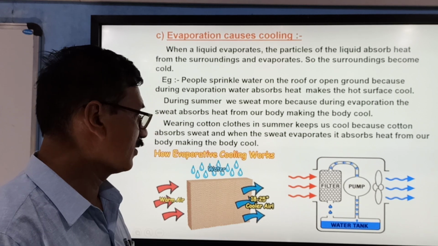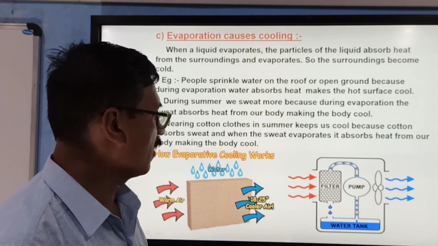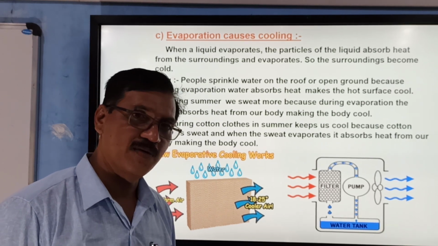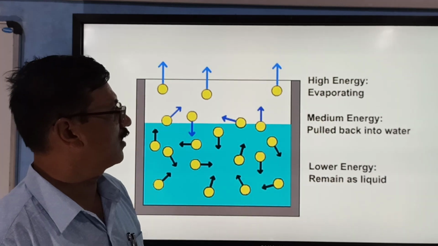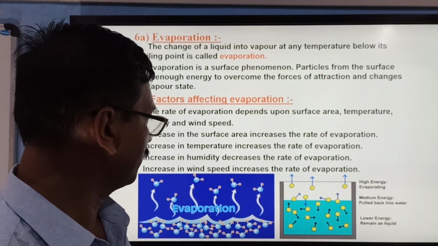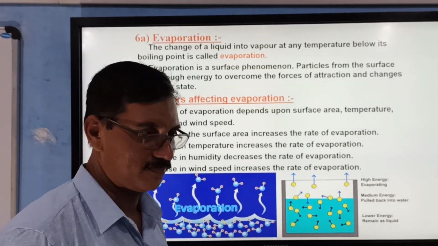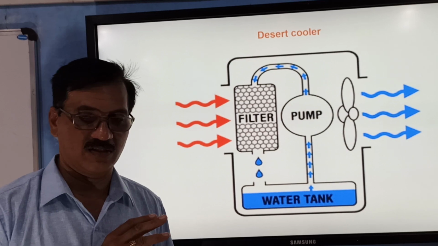Therefore, this is how a cooling system called a desert cooler works. So there is evaporation of water that takes place here.